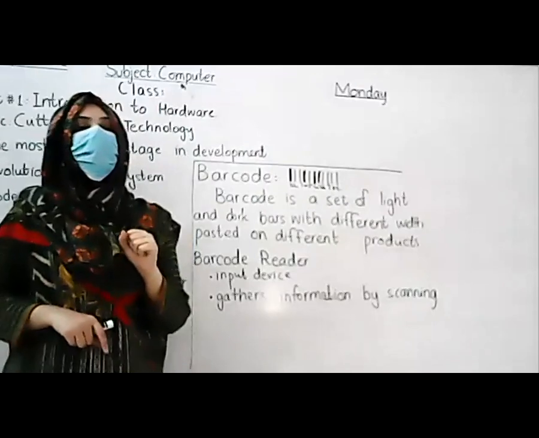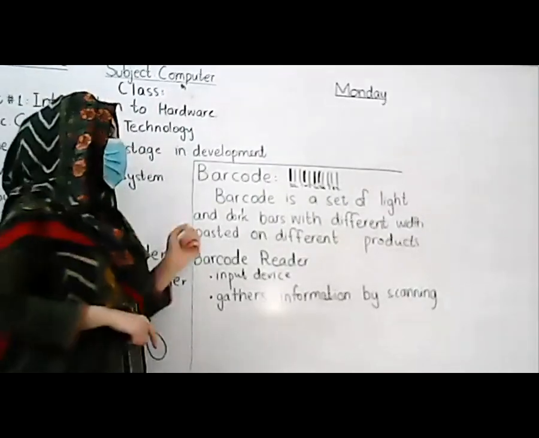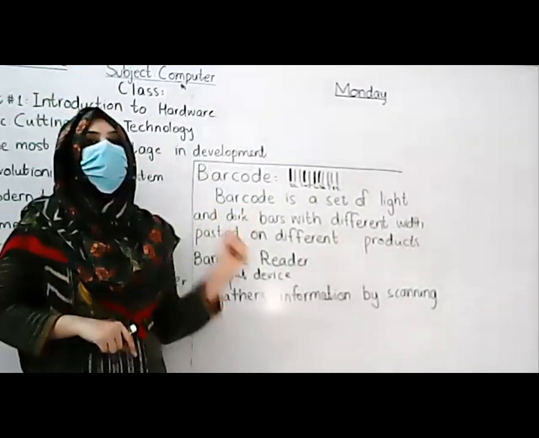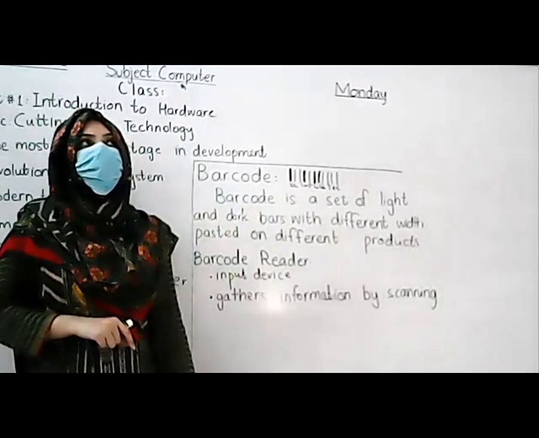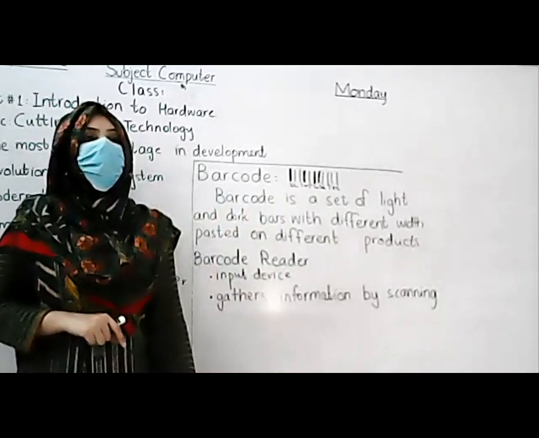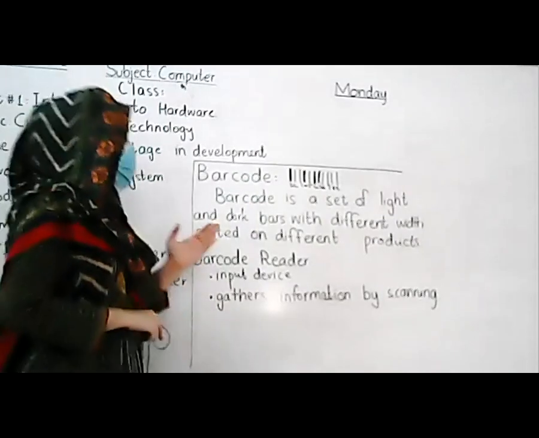What do we call it? We call it barcode, right?